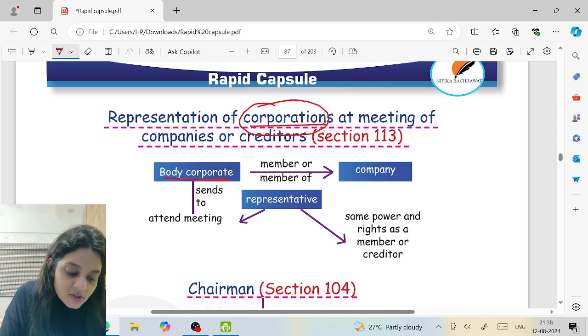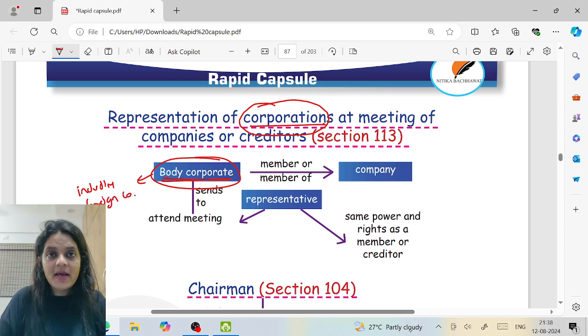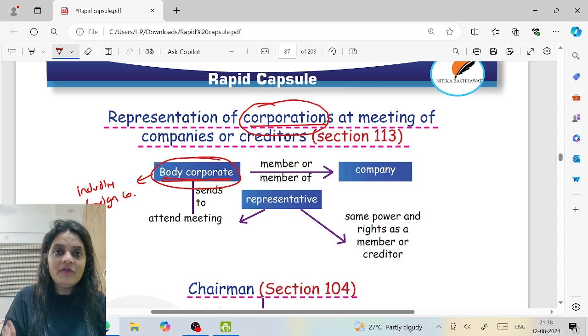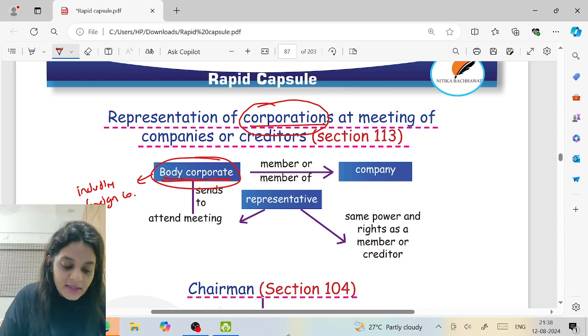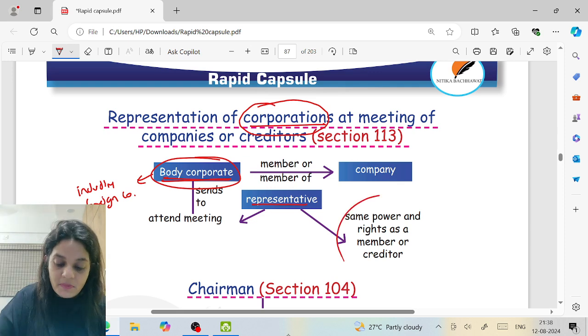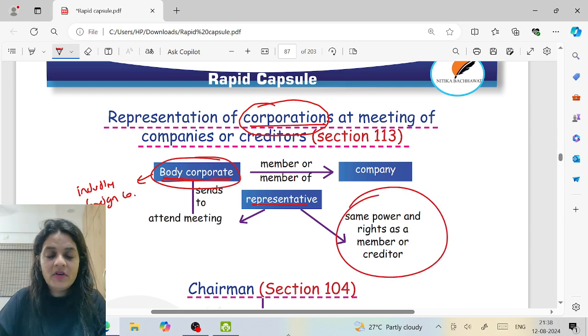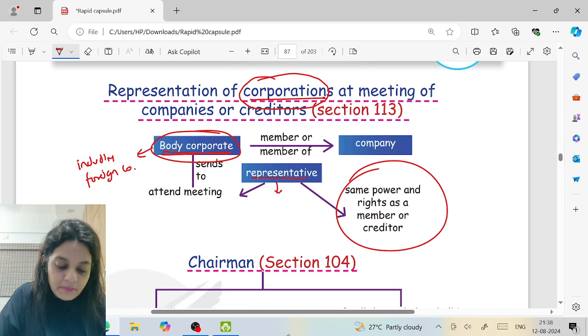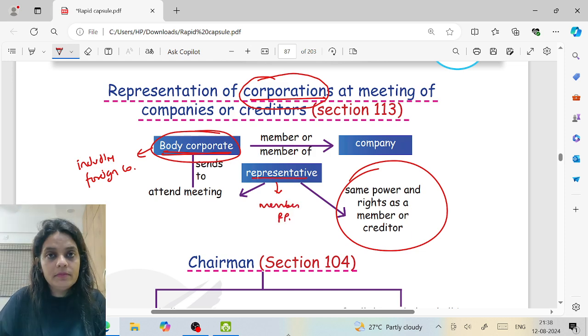So even if a foreign company is a member of my company, now if the meeting is called, members will attend. Now, the member is an artificial person. How will this member attend? So in that case, can he send a representative? Yes, and this representative shall be counted as a member. First, that means he will be counted for quorum.